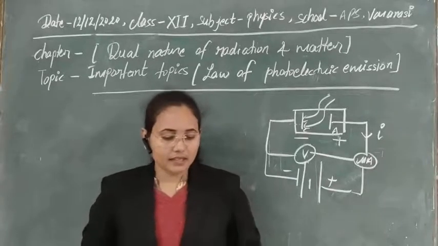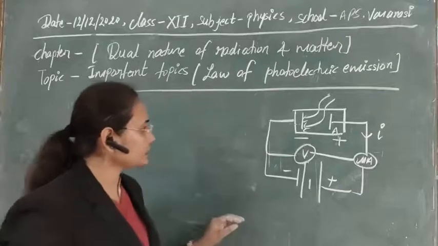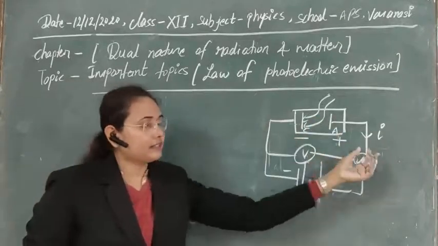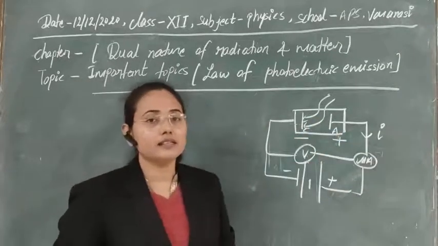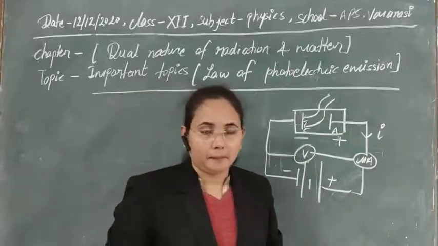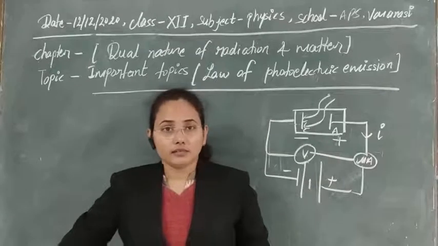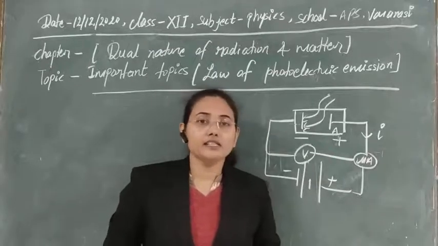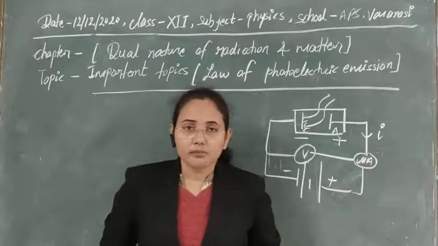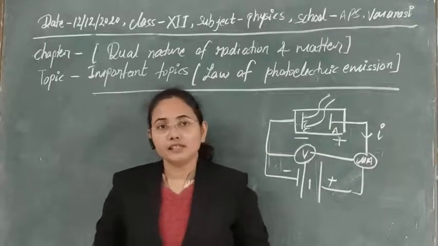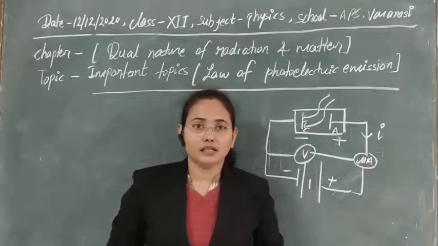So the third factor affecting the photoelectric current is the frequency of incident radiation. Sorry, not intensity, we have already discussed that. Suppose we are using different frequencies, then what is changing here?